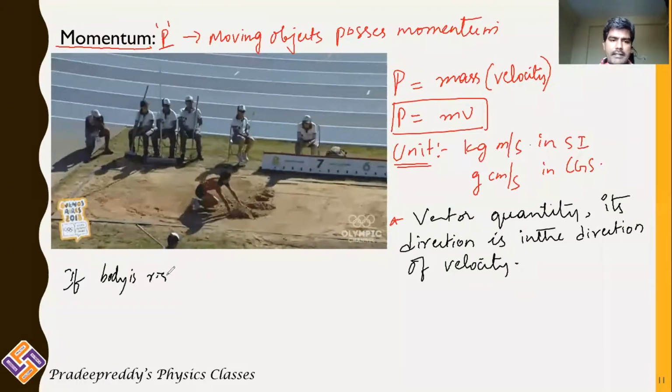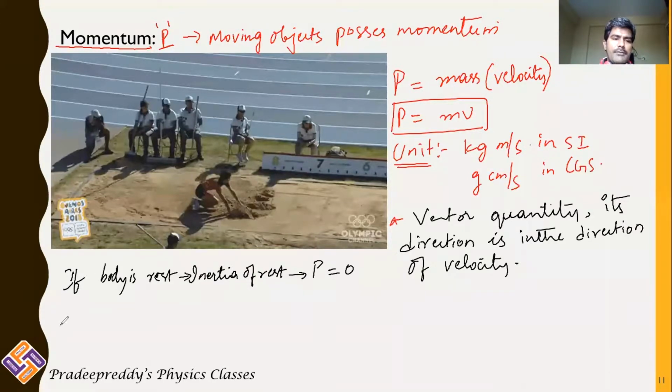So clearly remember, a body which is at rest possesses inertia of rest. For a body possessing inertia of rest, what is its momentum? Momentum is 0 because it is in rest position. Velocity is 0, therefore momentum is 0.